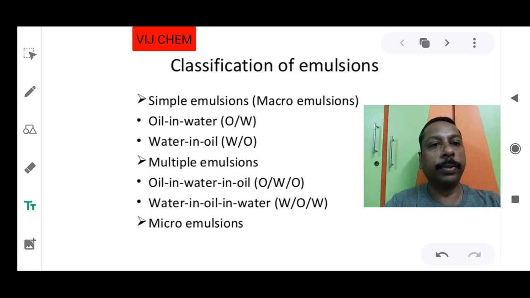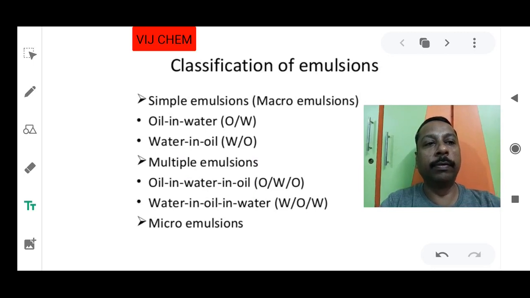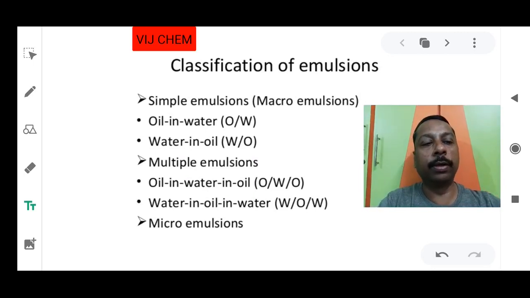Simple emulsions are how many types? Two types. What are those two types? Oil in water and water in oil, that we have studied. And today I am going to give you a lot of information about oil in water and water in oil. Also we are going to study and practically see in the multicolor diagram about the multiple emulsion.